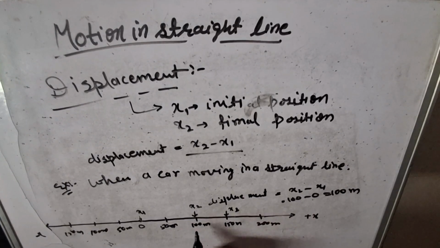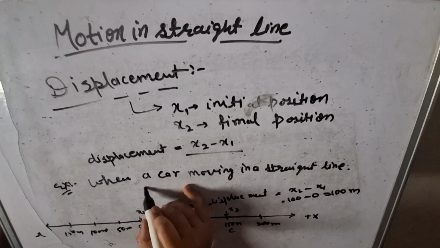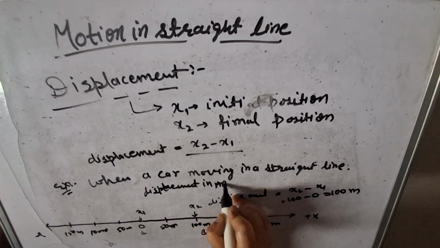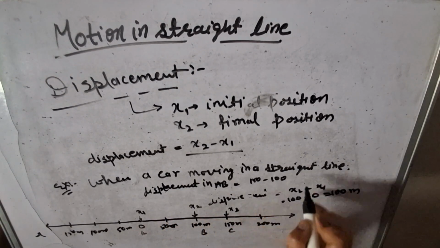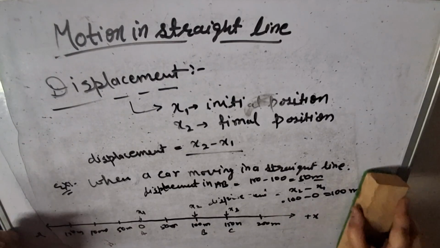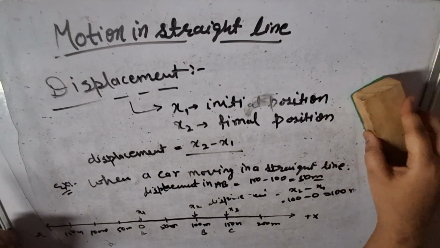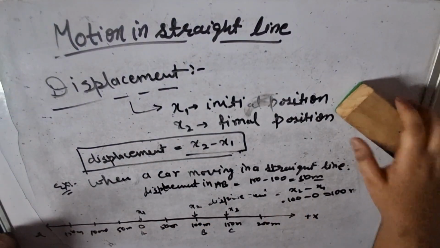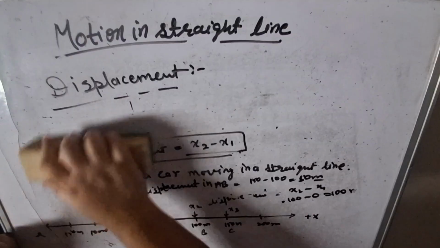Let this be point A, this B, and this C. What is the displacement from point B to C? Displacement in BC equals 150 minus 100 equals 50 meter. This is the displacement. Let's move forward with this example further.